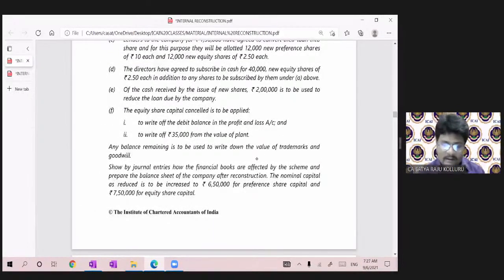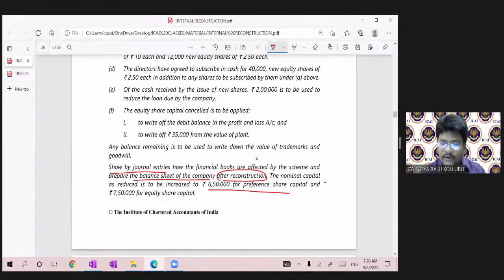So first I will see the requirement, then I will read the remaining content. Show by journal entries how the financial books are affected by the scheme and prepare the balance sheet of the company after reconstruction. The nominal capital as reduced is to be increased to 6,50,000 for preference share capital and 7,50,000 for equity share capital.